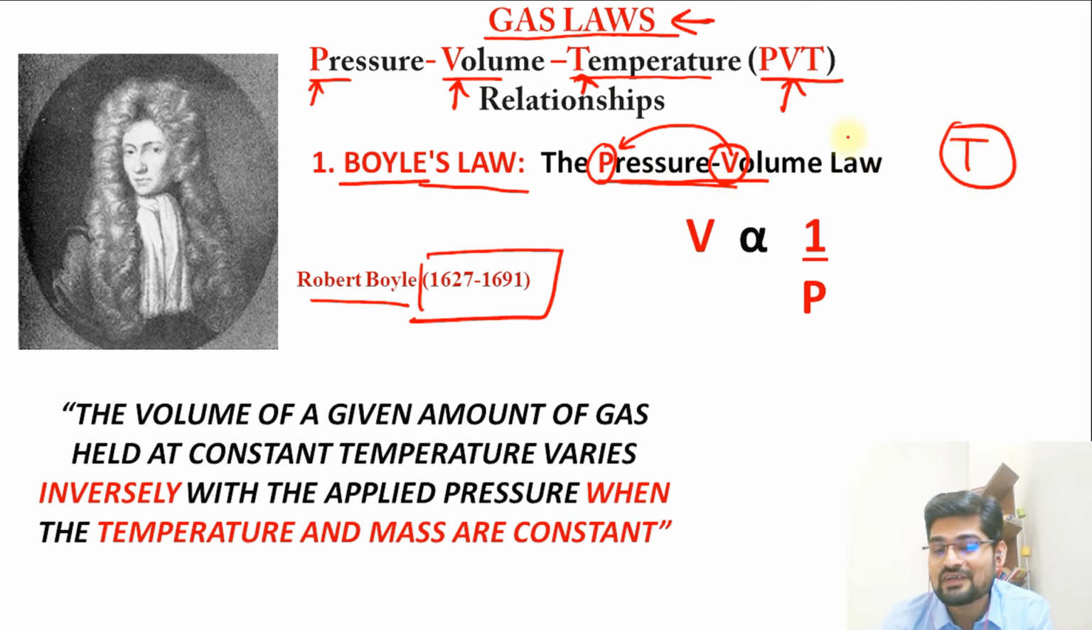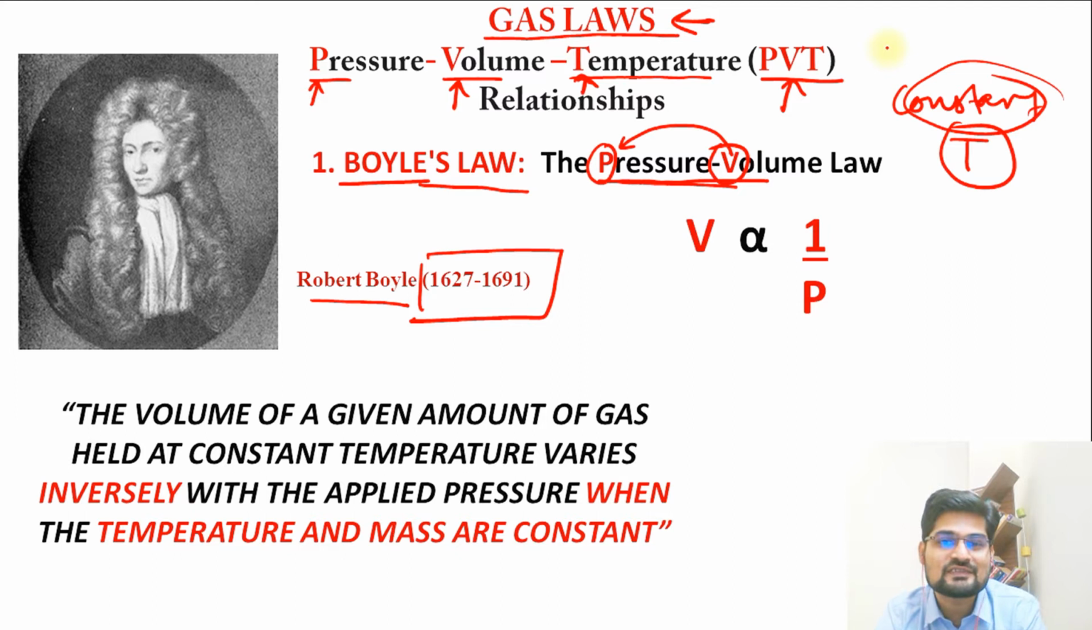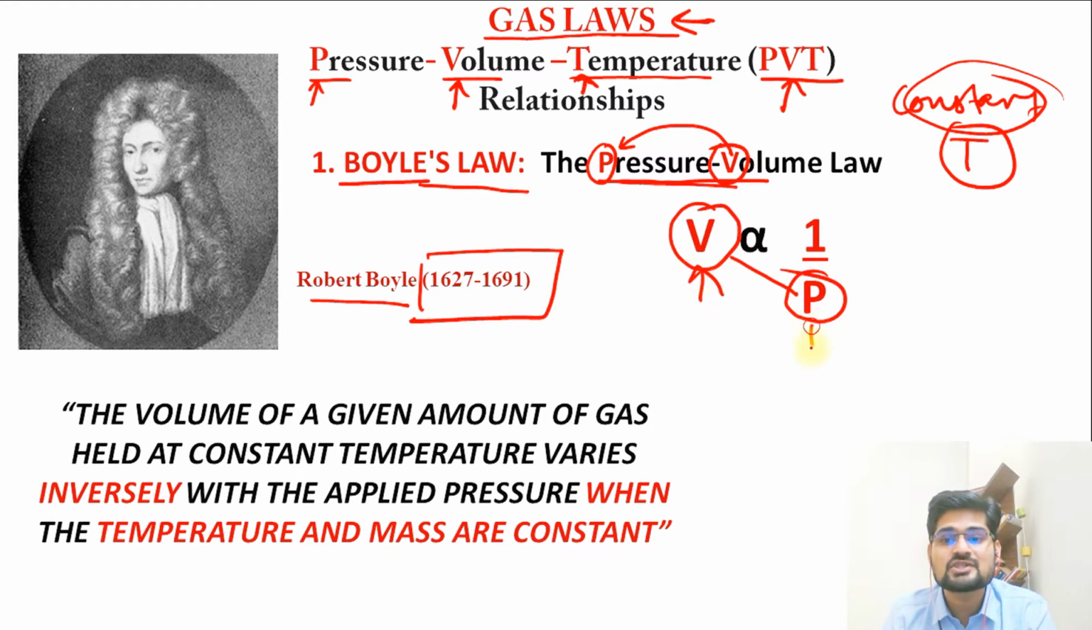But it's not left out. Remember, the third one is constant. So remember how to learn this. In the story of these three brothers or three sisters, whichever two are considered, the third is left out and is actually considered as constant. So what is the relationship here? The volume is inversely proportional to the pressure. It means if volume increases, pressure decreases. If pressure increases, volume decreases. This kind of relationship is what is given by Boyle's law.